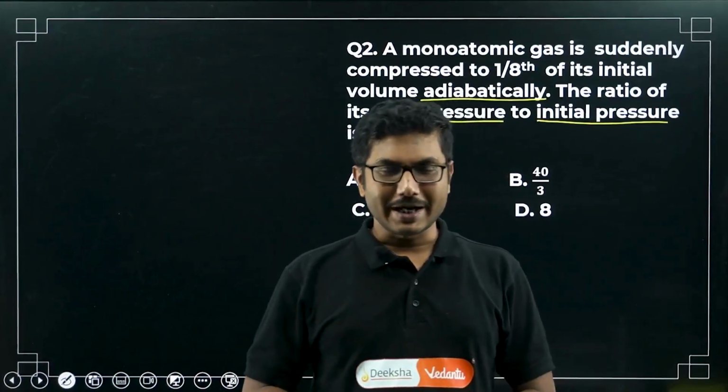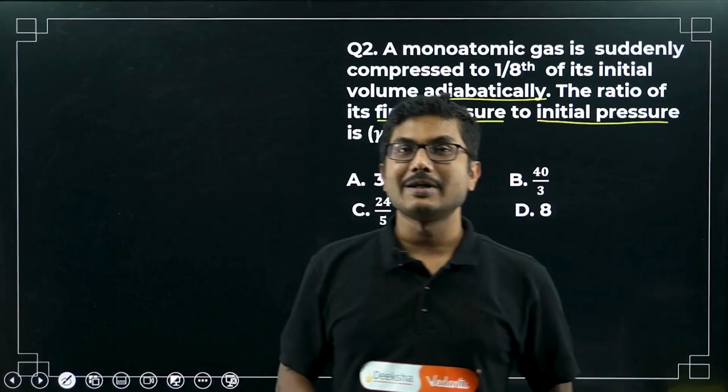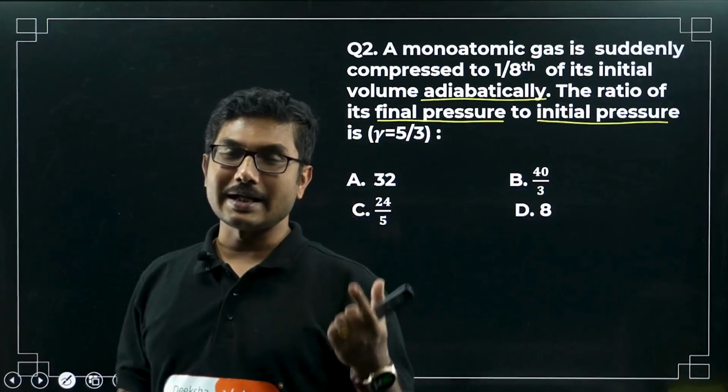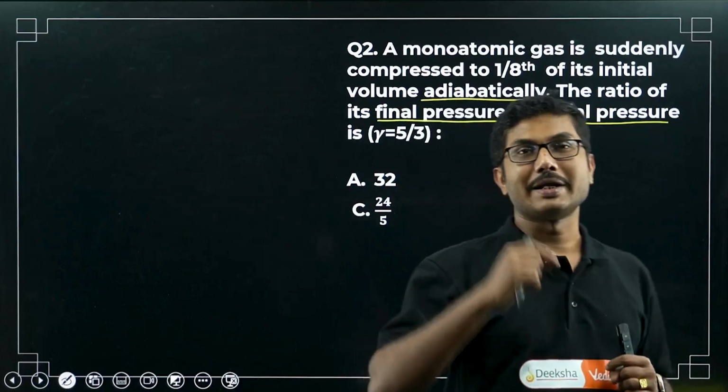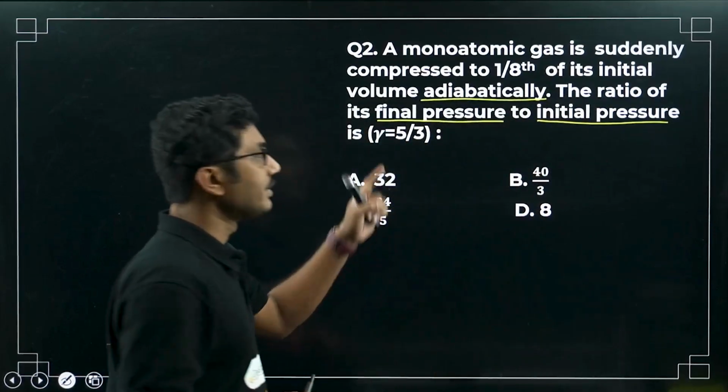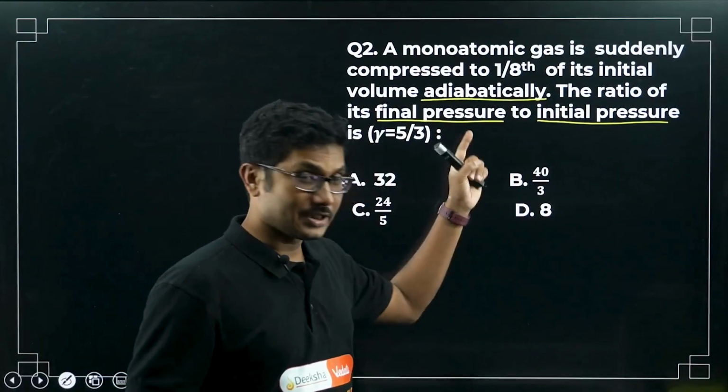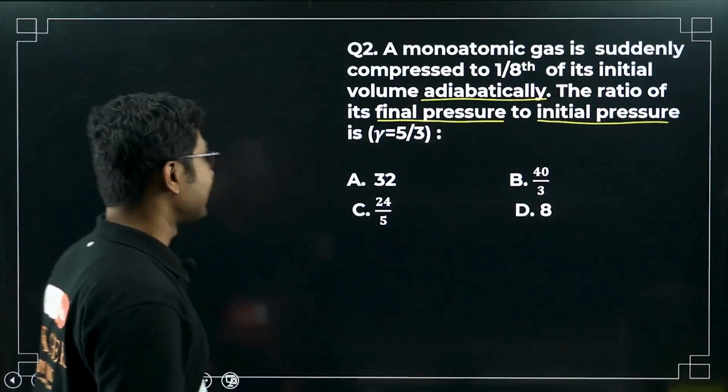Both are important. In the options they will definitely give you an answer such that it is either A is to B or B is to A. So you have to be careful with what you are finding the ratio of, which is first and which is second. In this case, final pressure is first, initial pressure is last.